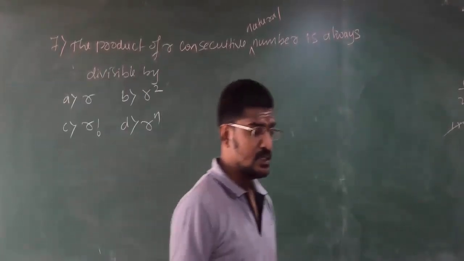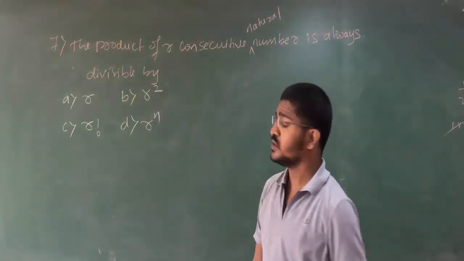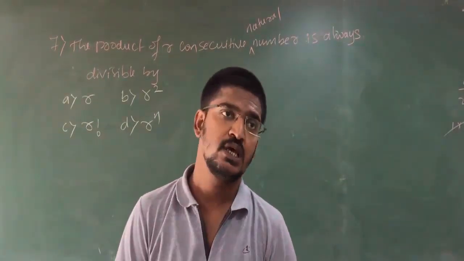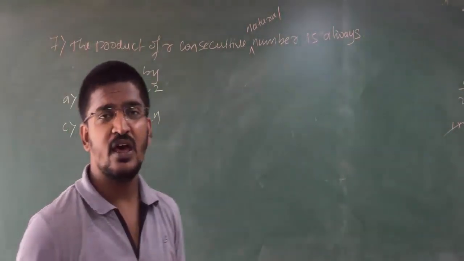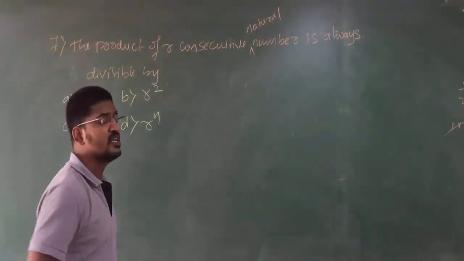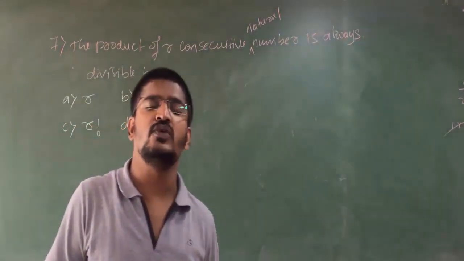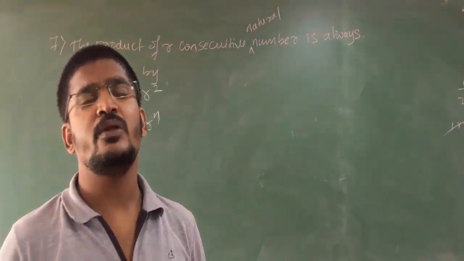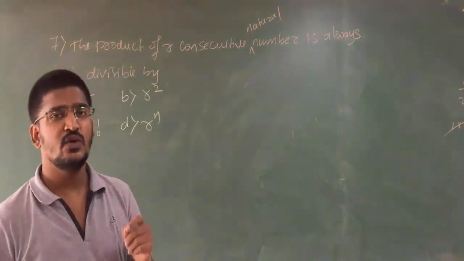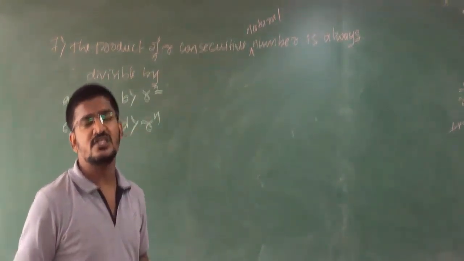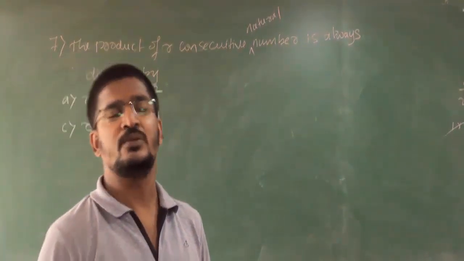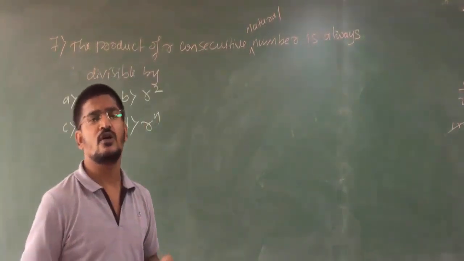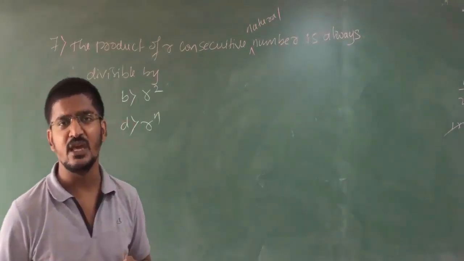Okay students, see the 7th question. This is one of the questions from your IIT exams. Looking at it, it will be very simple, only one line of problem. This type of problem is very tricky, students. So please concentrate on this type of problem, because you get overconfident by seeing it, but don't get overconfident, because they will be very tricky problems.